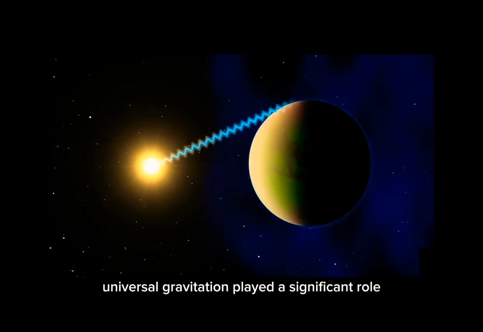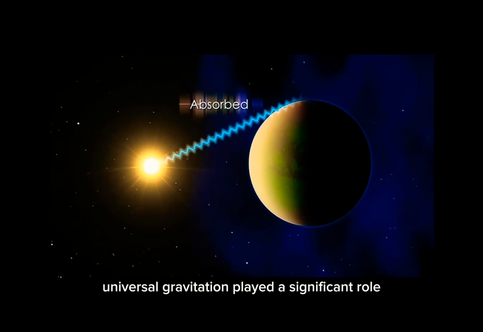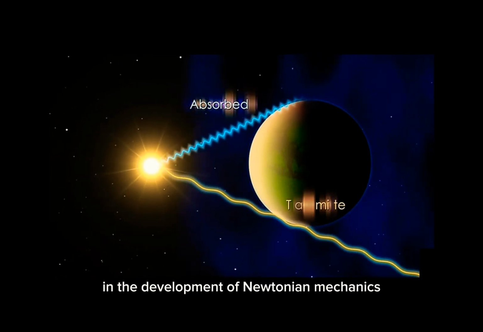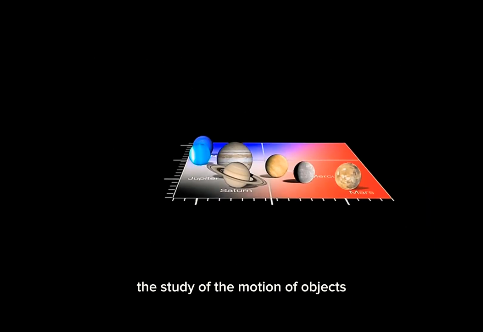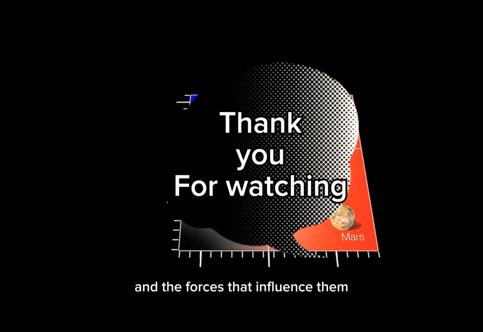Also, the law of universal gravitation played a significant role in the development of Newtonian mechanics. This is a branch of physics that deals with the study of the motion of objects and the forces that influence them.